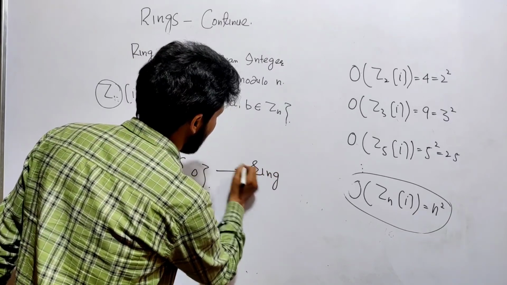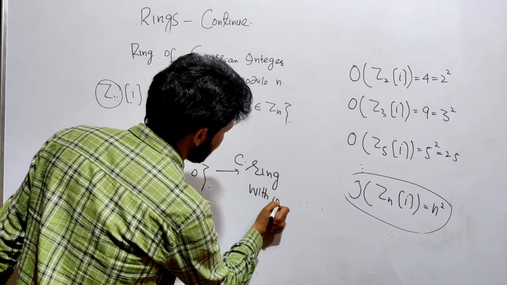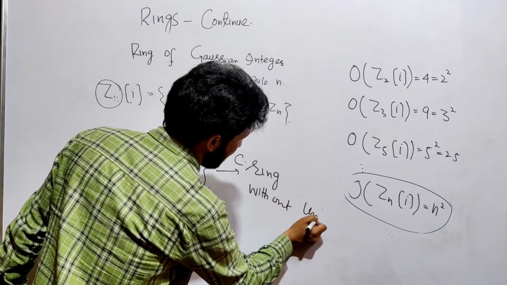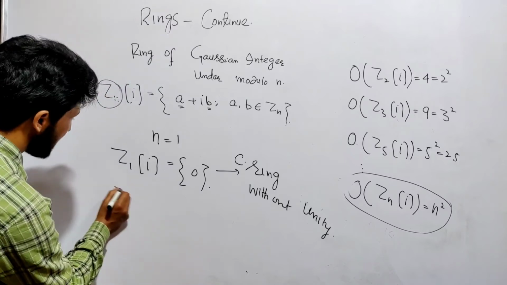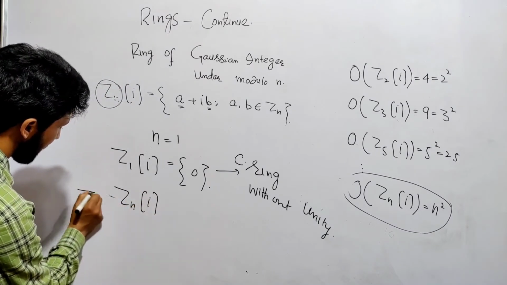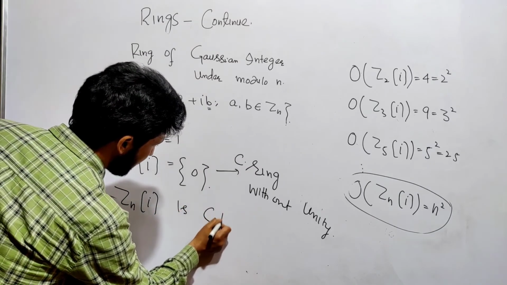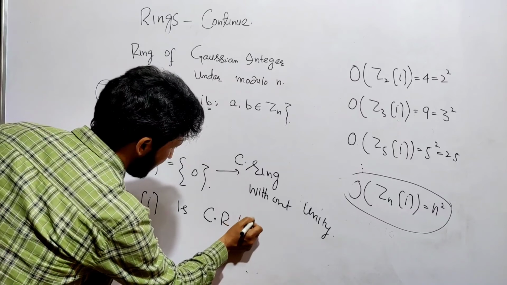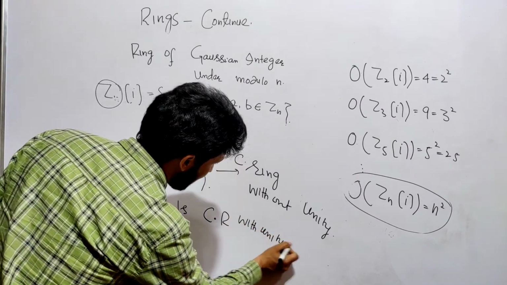और the commutative ring की बात कर सकते हैं without unity. So you can write down that Zn is commutative ring with unity, मगर कहां पर?